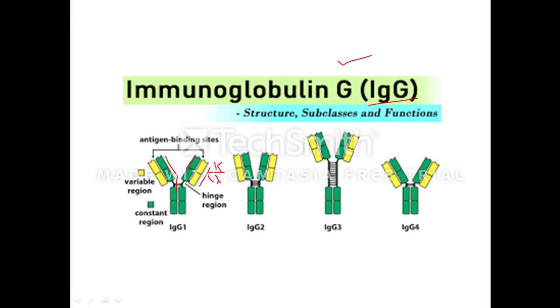The light chain consists of a single variable region and a single constant region. The heavy chain consists of a single variable domain and three constant regions.